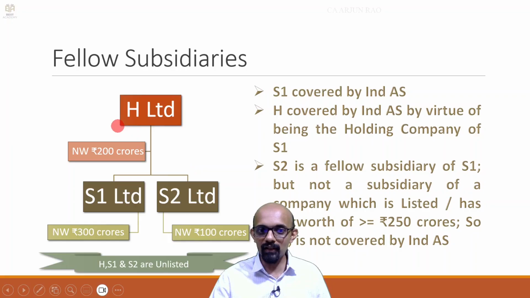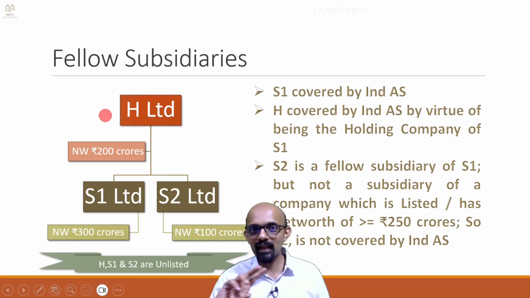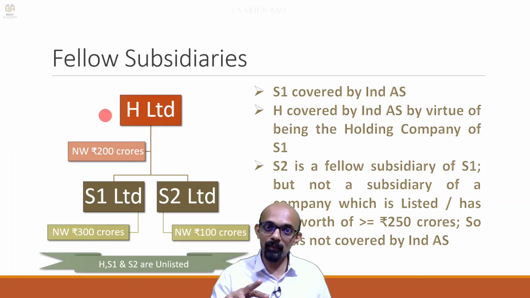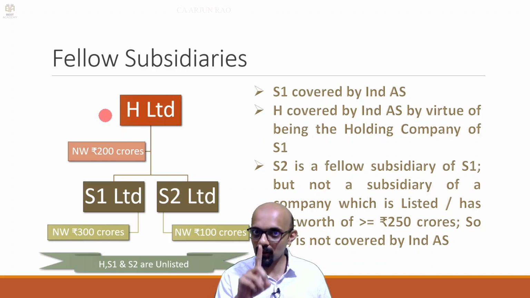So in other words, you can think of it like this: there is a direct coverage and an indirect coverage. Direct coverage if you fulfill the criteria, listed or net worth 250 crores or more. Indirect coverage, you are getting covered because of another company by virtue of the holding subsidiary or other relationship. Indirect coverage is only for one step.